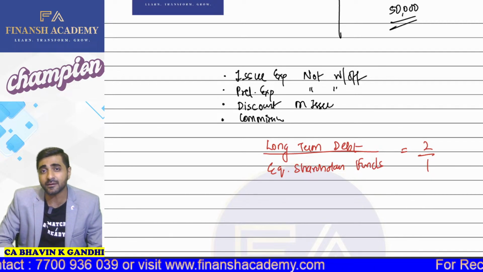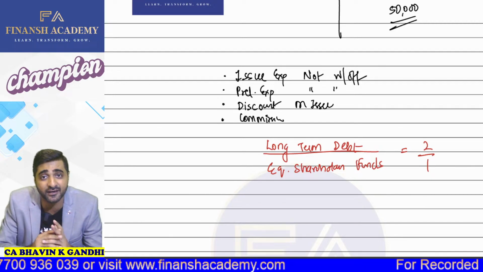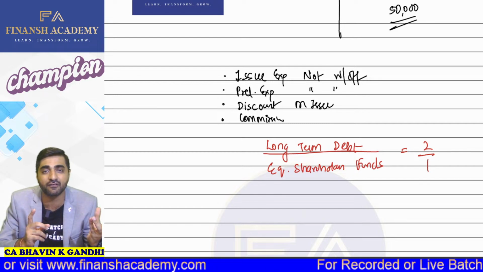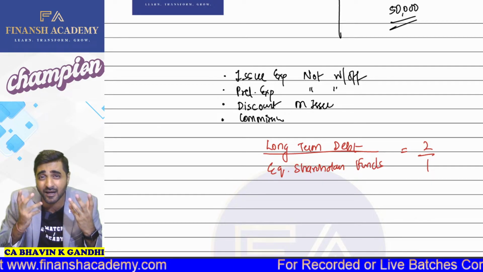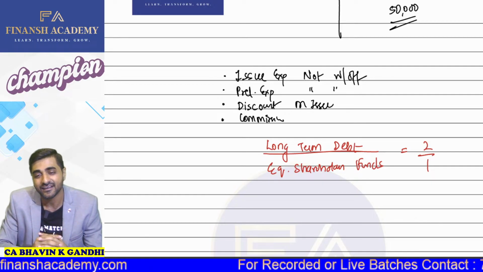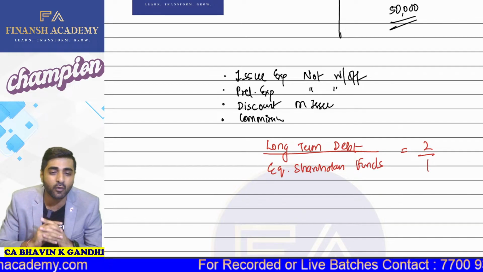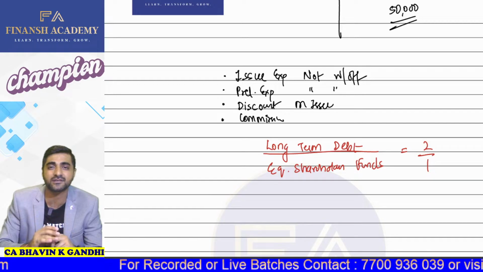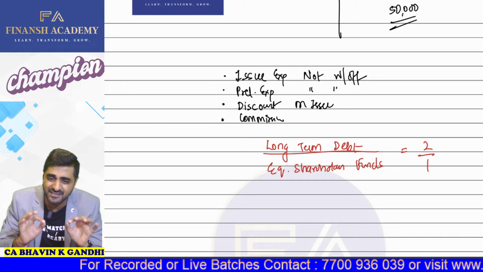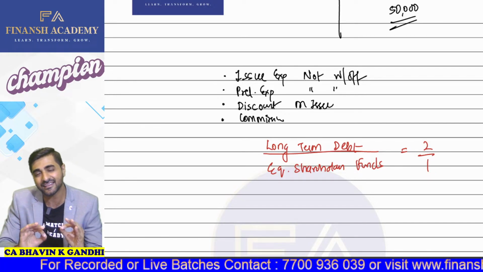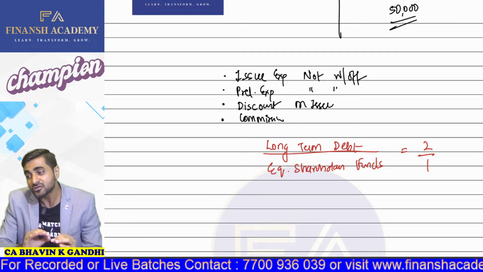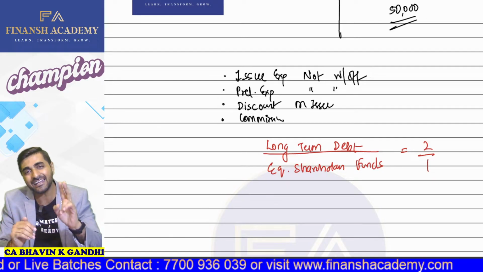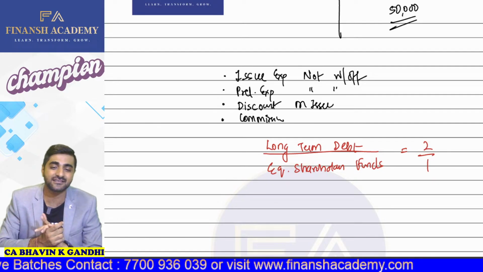If someone interprets this particular ratio as 200 is to 1, then what will happen? They will take so much debt and only 1 rupee of equity shareholders funds. It indicates that the risk in the company is extremely high. So in real life we want this ratio to be as low as possible. But still, if you want to take debt, then the standard ratio is 2 is to 1. So for every 1 rupee of yours, we can take maximum 2 rupees from outsiders.